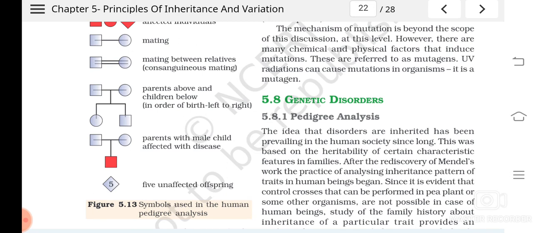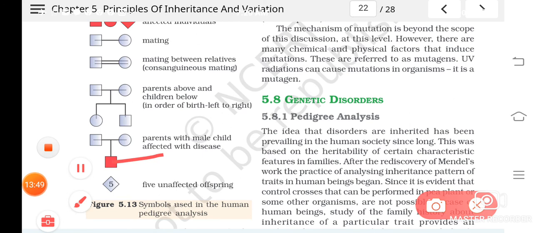Then you can see here, it's a marriage between a male and female, and they have a child, a male child, and he is affected by that particular disease.